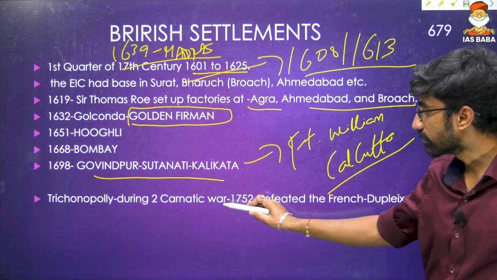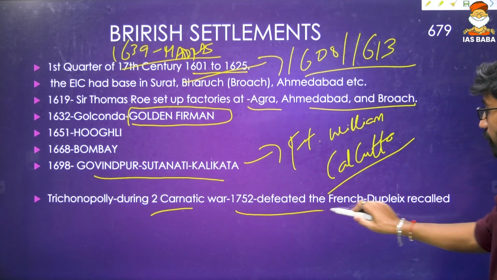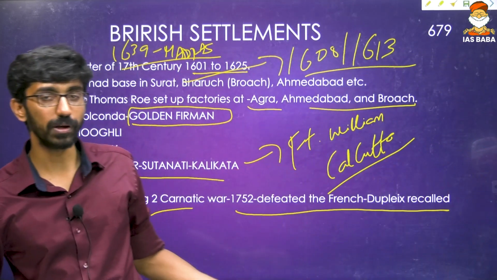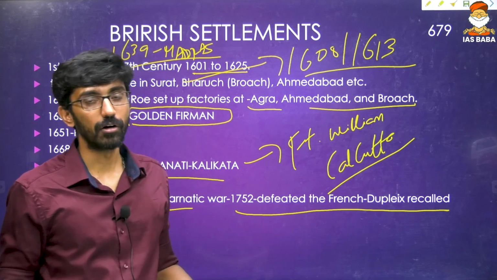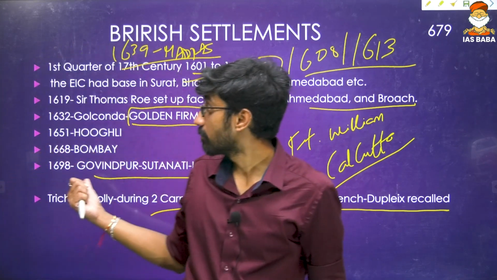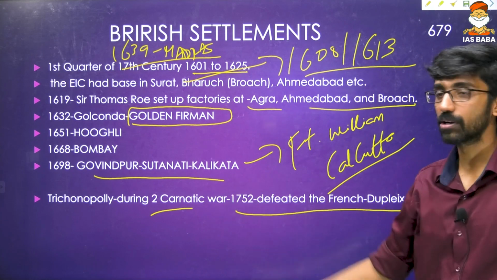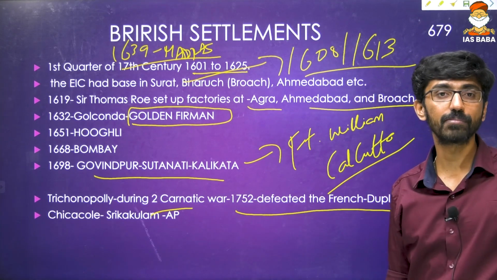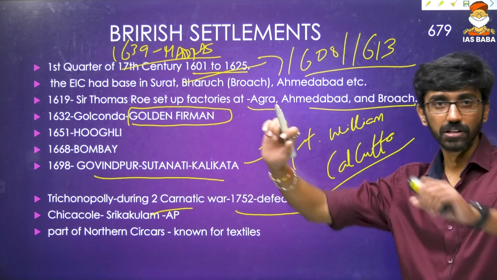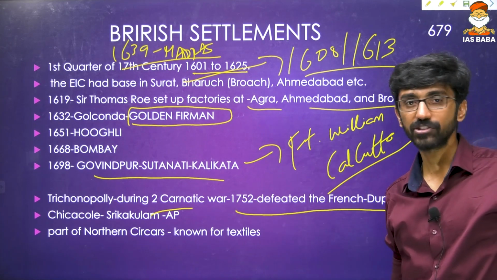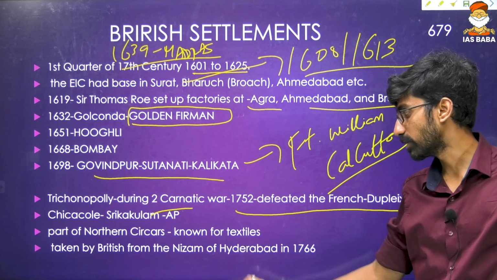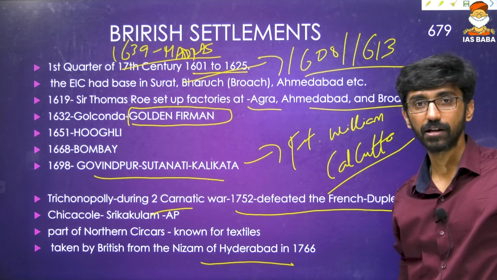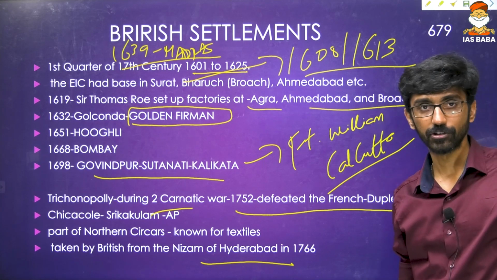Okay. And Tiruchirappalli during the Second Carnatic War in 1752 defeated the French general, particularly we can talk about the French governor, that is Dupleix, and Dupleix was recalled back to France after this particular defeat. That happened in 1752, Tiruchirappalli. Okay. And then again, Chicacole, also called Srikakulam, that is in Andhra Pradesh, and that was part of the Northern Sarkars and given to Britishers by the Hyderabad Nizam. The Britishers took it from the Nizam of Hyderabad in 1766, after the end of, we can say, the Carnatic Wars over there.